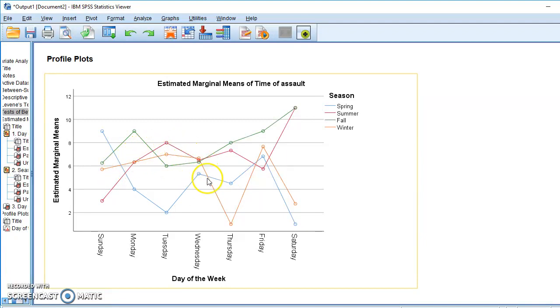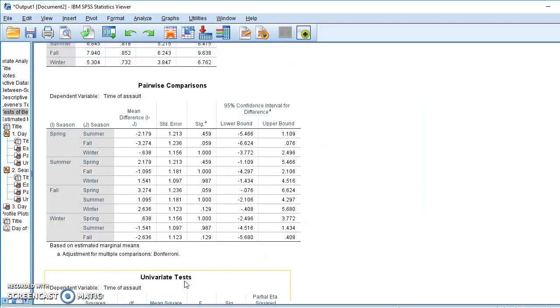There might be an interaction between summer, this red line, and some of the other ones, but it's really difficult to read this plot because the lines are so over one another. The other way to look at it is to look at the pairwise comparison to see if there's a significant difference there. And if we look here, there isn't. Fall and spring is the closest. It's just a little bit over the 0.05.